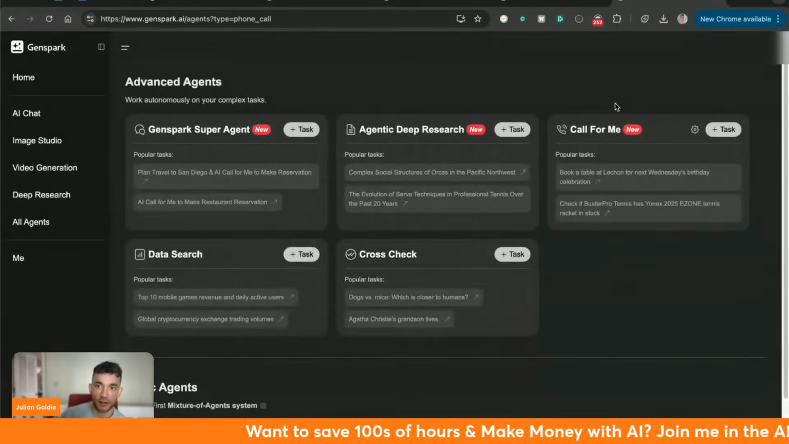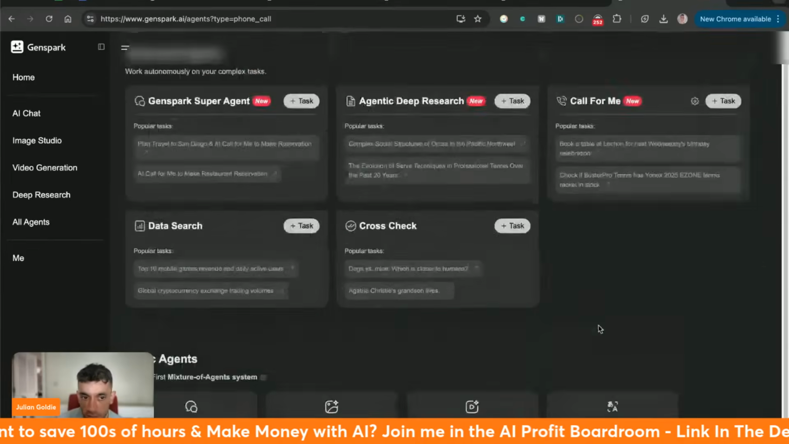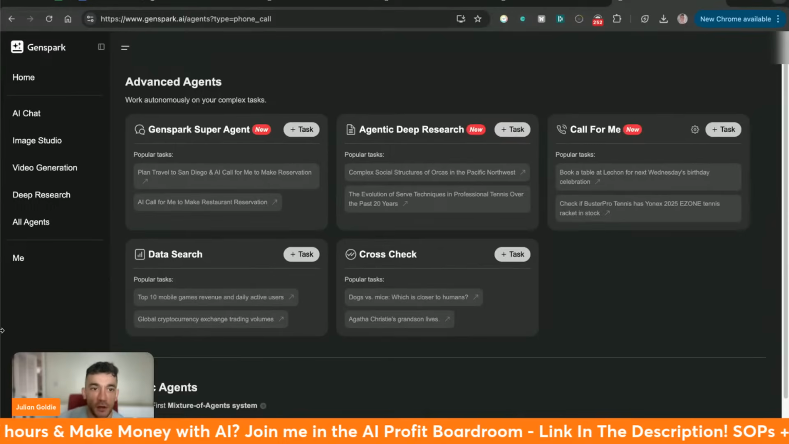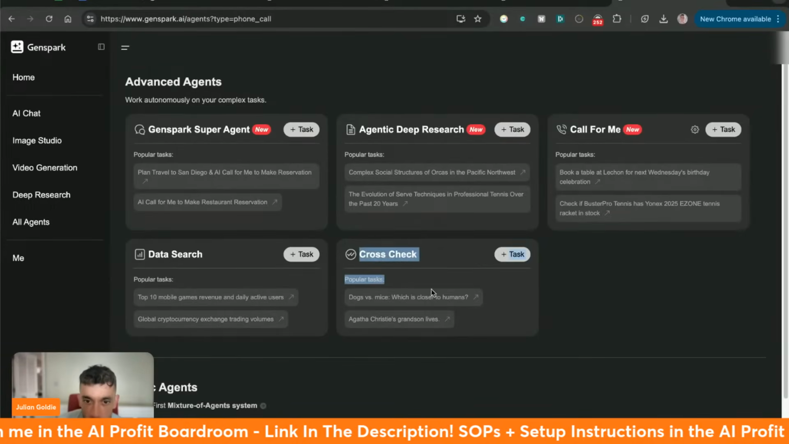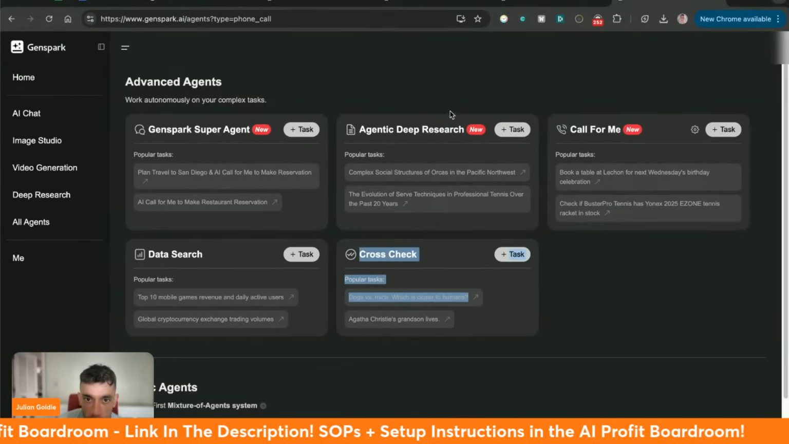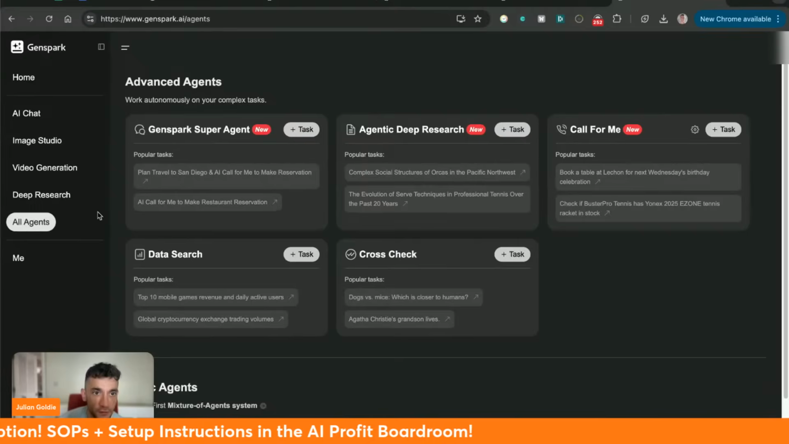I'm not going to click on that because I think you have to be very, very careful about how you use this. This is power on a totally different level, but you can see how it works and how it goes, etc. So you can also cross-check stuff as well. You can make calls. You've got agentic deep research, video generation, deep research, and all these other agents.